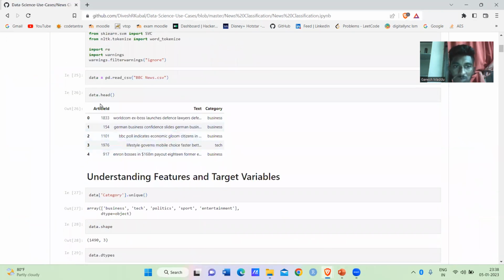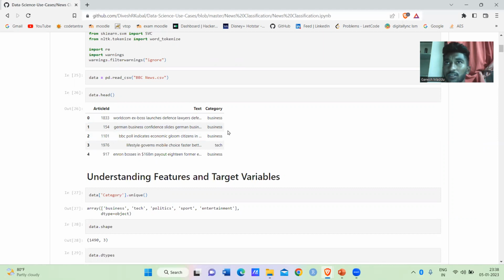In our main data set we use BBC News csv. Here the article text is the input, a sentence, and the output will be the category.